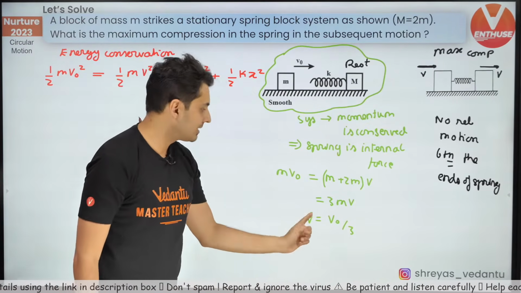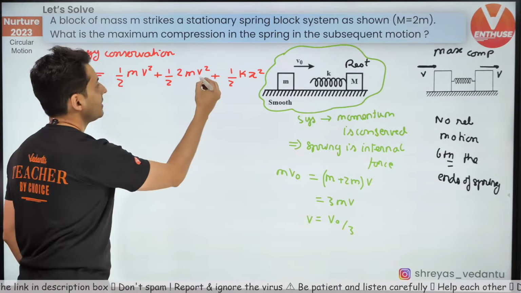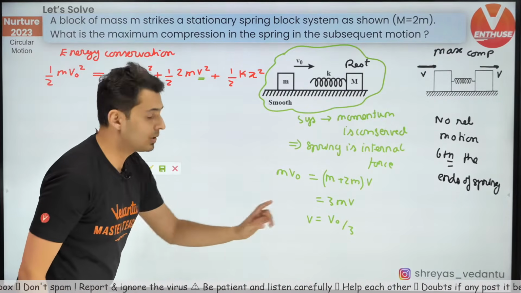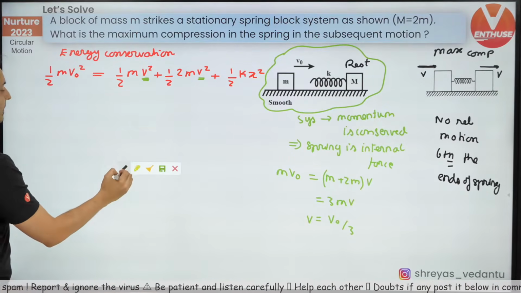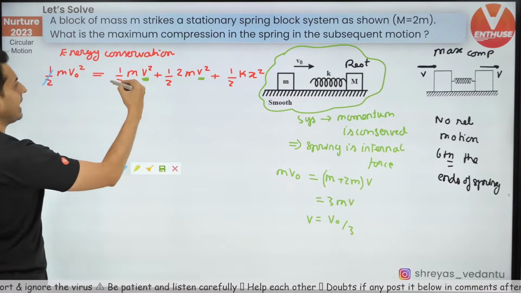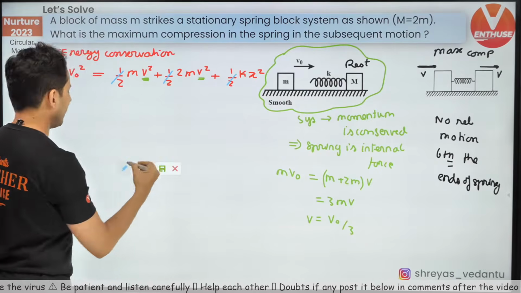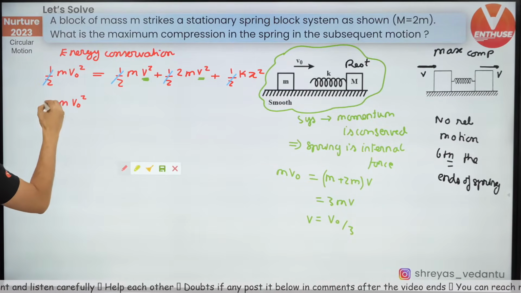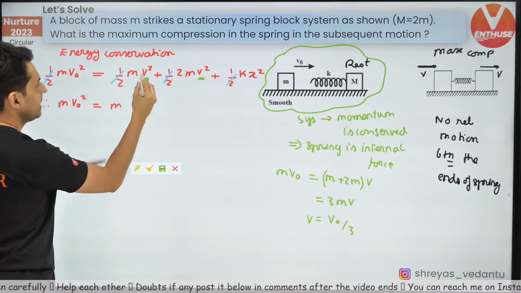What is the use of this? I can substitute this value of v over here as v naught by 3. But before doing that, let me just do one small thing. I cancel this half everywhere and let's see what we get. So m v naught square is equal to m v square.